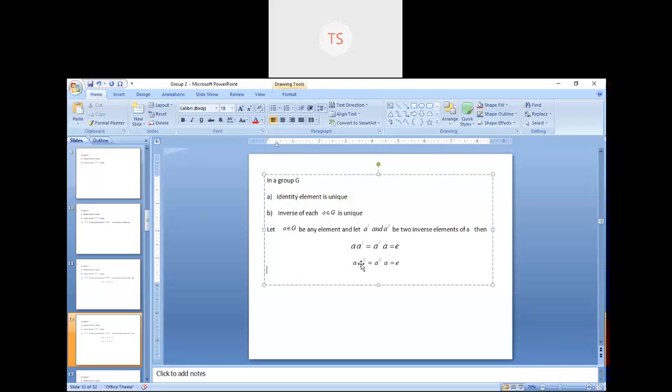This is a particular method where first of all we assume something, then by using that assumption we get a wrong result. That means why are we getting a wrong result? Because our assumption is wrong. So what is our assumption in this statement? We have assumed that a has two inverses. By taking these two inverses we are getting a contradiction. That means a cannot have two inverses. Okay.